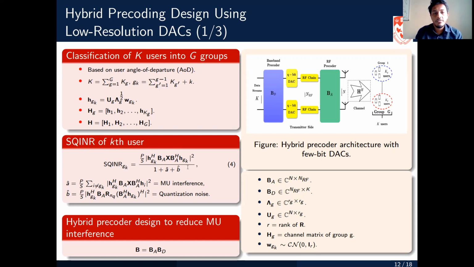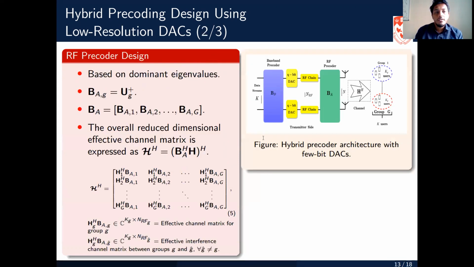Here in equation 4, we can see that we want to maximize the numerator while reducing the multi-user interference and the quantization noise. The way we can do this is by properly designing the RF and the baseband precoders. The RF precoder BA is designed based on the dominant eigenvalues. This superscript plus represents the eigenvectors corresponding to the dominant eigenvalues. So we can formulate our RF precoder for one group, and then following a similar procedure for all the groups, we can have our complete RF precoder.